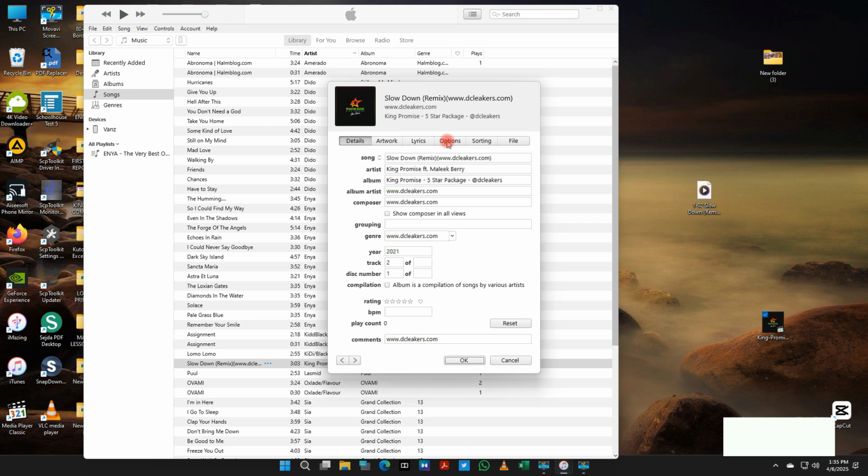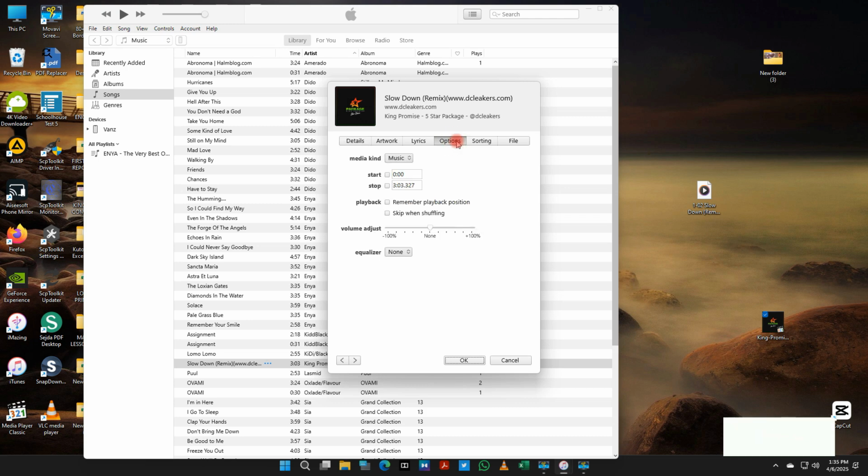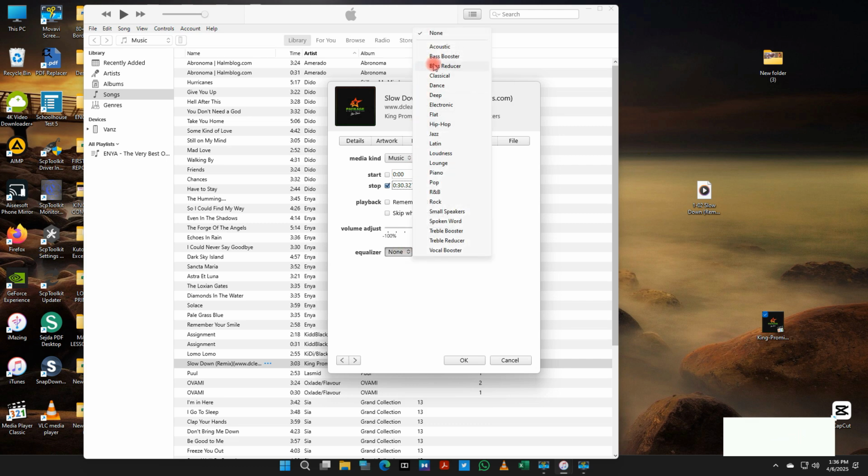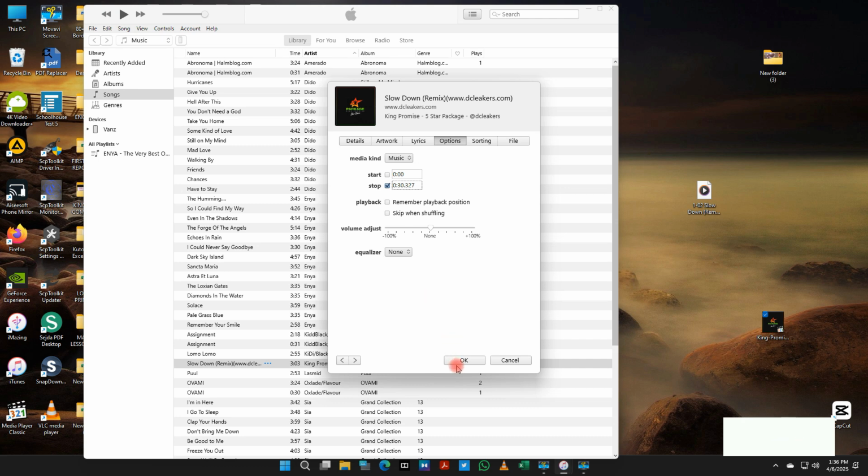Now go to options tab, set the start and stop time for your ringtone. Make sure it's 30 seconds or less. Click OK when done. You can increase the volume of how you want your ringtone to play on your phone. You can also adjust the bass of it and then choose other options from there as well.